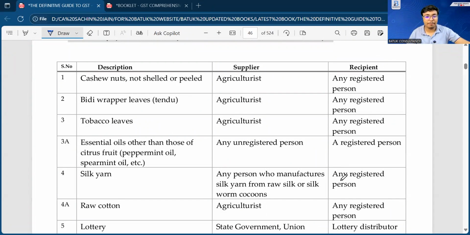Because for a particular financial year I have a timeline. Yes, first payment, then you can claim. Without payment, how can you claim the input tax credit under reverse charge mechanism?